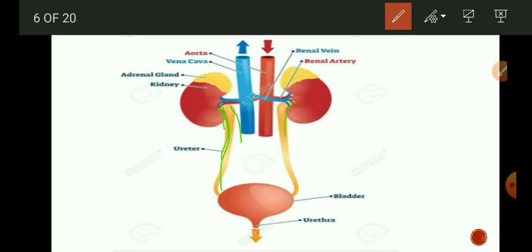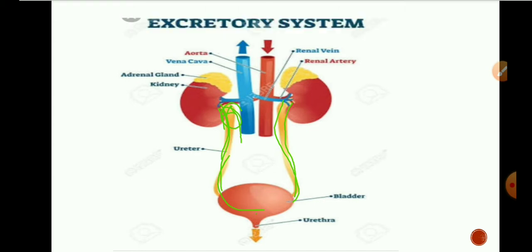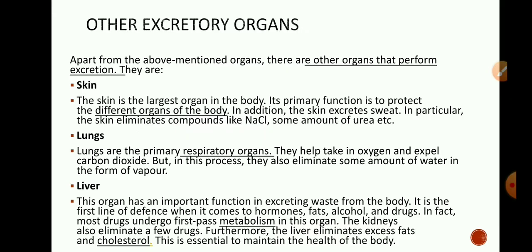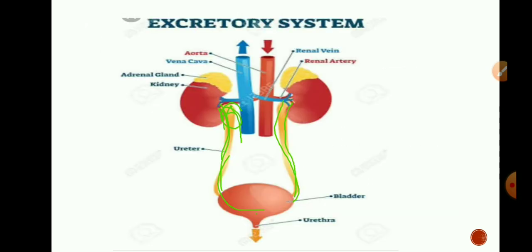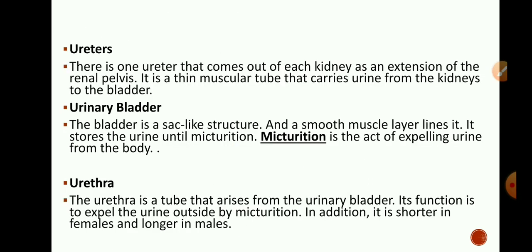It is 25 to 30 centimeter long, and this anterior funnel shaped part of the ureter is connected to our renal pelvis and the other end opens into the urinary bladder. Its function is to carry urine from the renal pelvis to the urinary bladder.